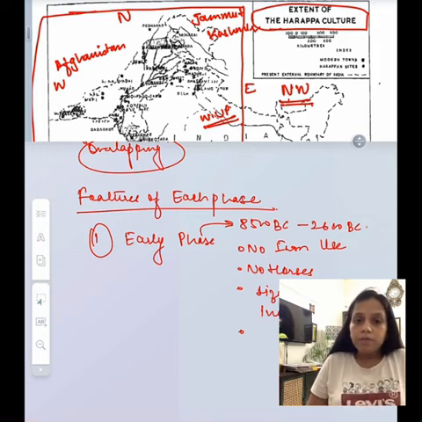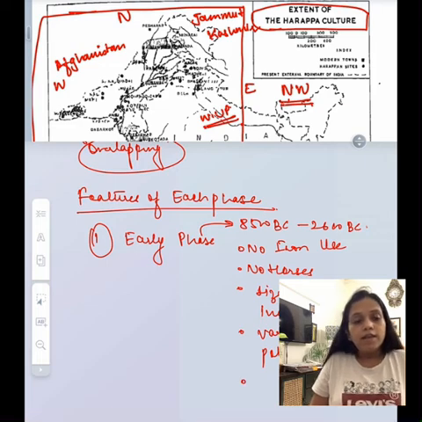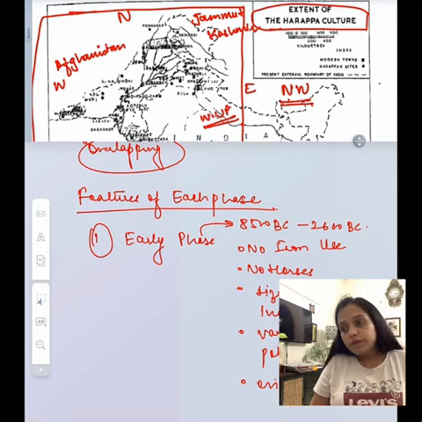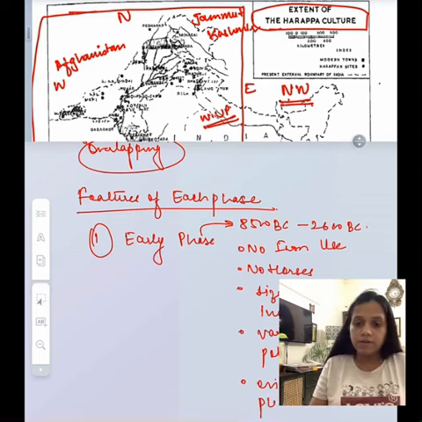Then some of the important sites of this phase are Amrinal, Kot Diji, Mehergarh, Rahmandheri. Then we have Siswal, Dam Sadat.